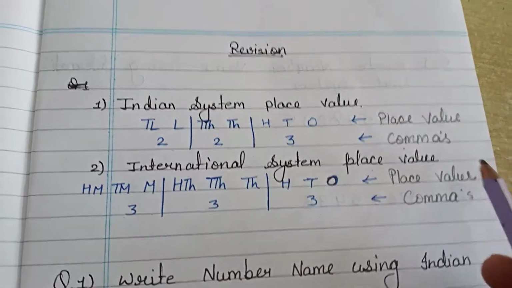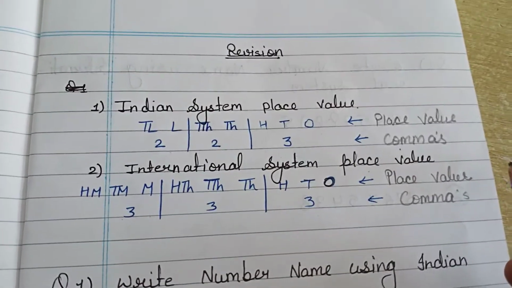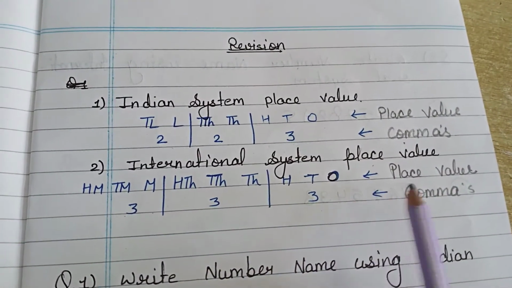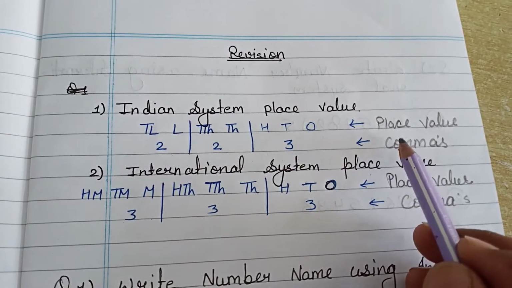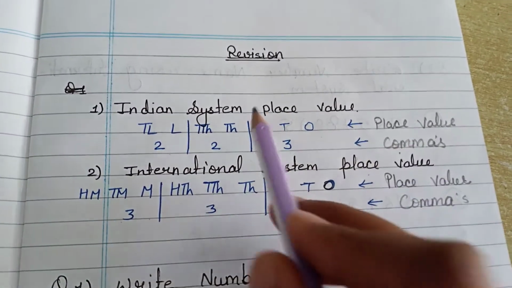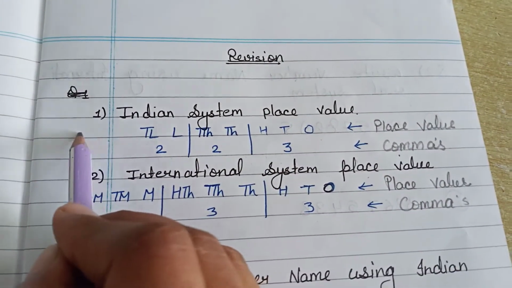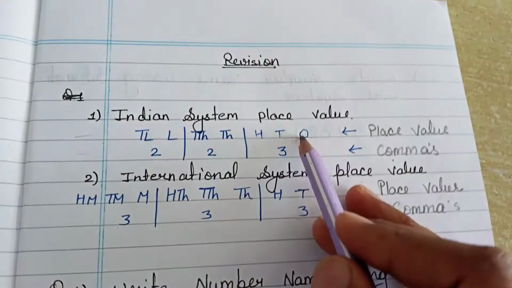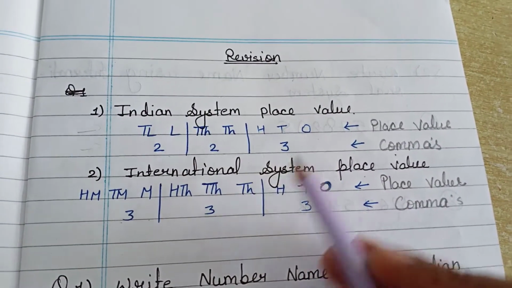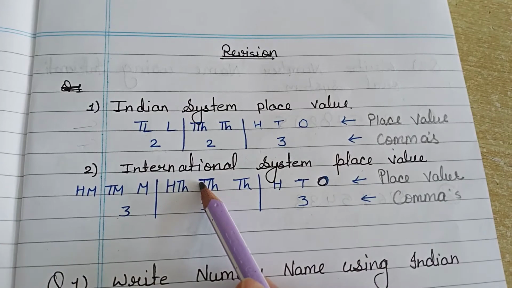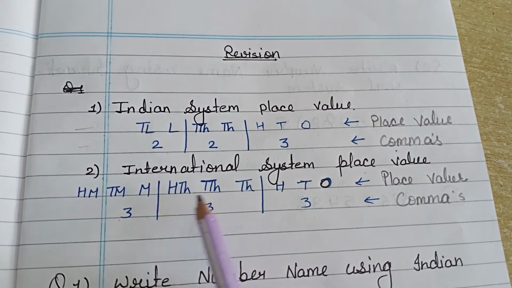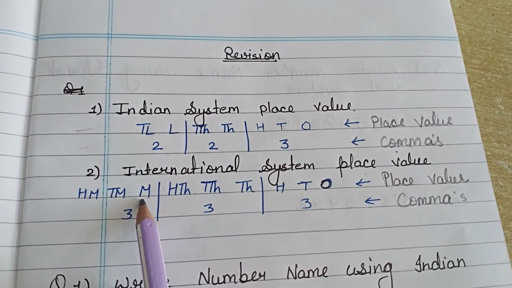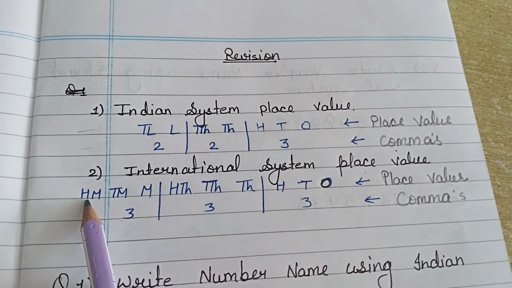If the number is given as 3,45,000, how can you write that number? It is very easy through commas. So you have to learn these two things: first the place value, and second the comma. The second system is your international system. Ones, tens, 100, 1000, 10,000, 100,000, million, 10 million and 100 million.